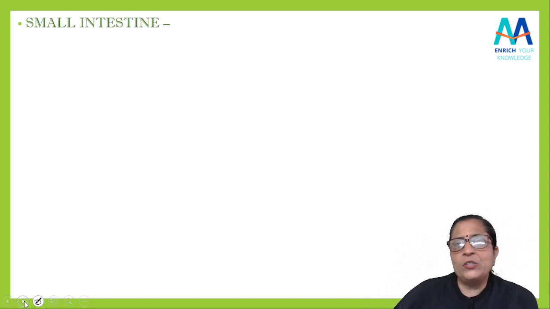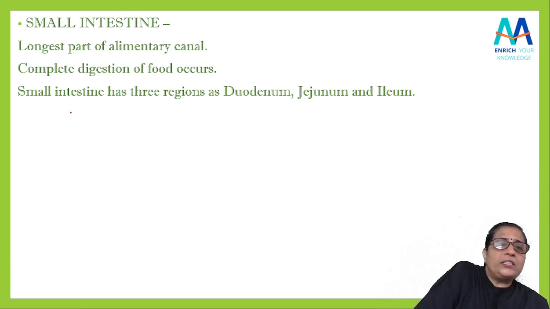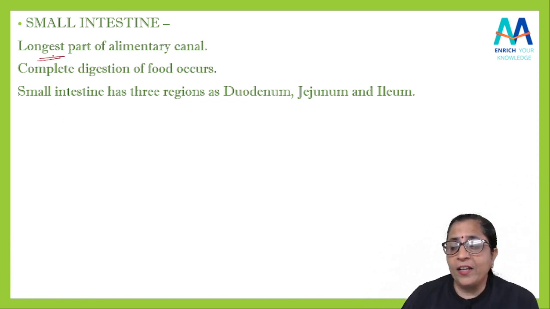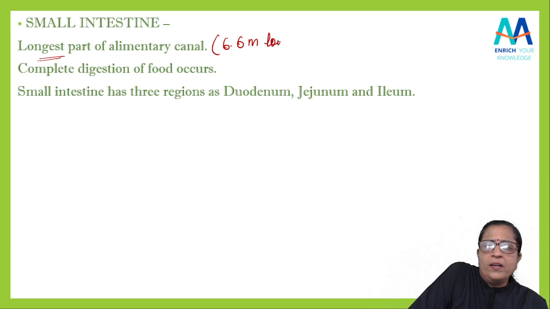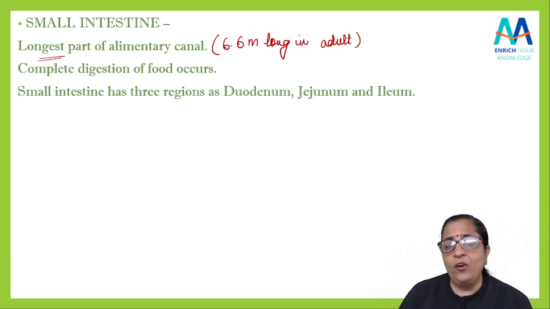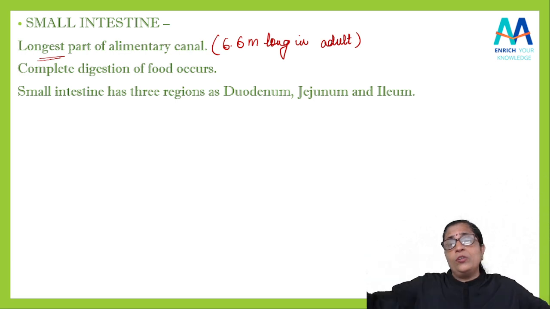After that comes your small intestine. Now small intestine is the longest part of your alimentary canal. Alimentary canal का longest part है, nearly I can say 6.6 meter long. Yes, in adult, एक adult human में generally 6.6 meter long रहता है. लेकिन उतना long तो दिखता नहीं है.